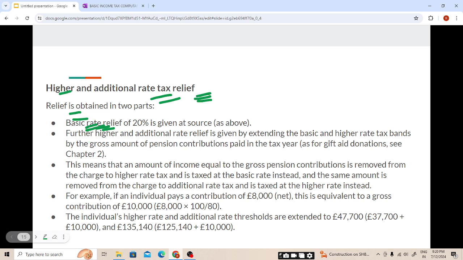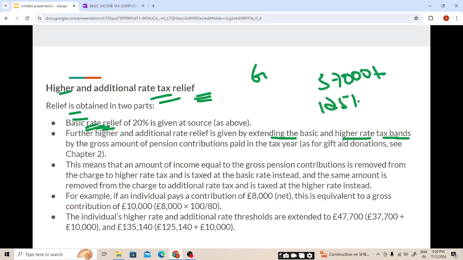Further, the bands will be increased, same as the gifted donation, students. Gifted donation will be increasing our basic rate limit band and higher rate band limit. Further, higher and additional rate relief is given by extending the basic and higher rate tax band, that is 37,700 plus the amount, 125,140 plus the amount, by the gross amount of pension contribution paid in the tax year. As we have seen in chapter number 2, the gifted donation.